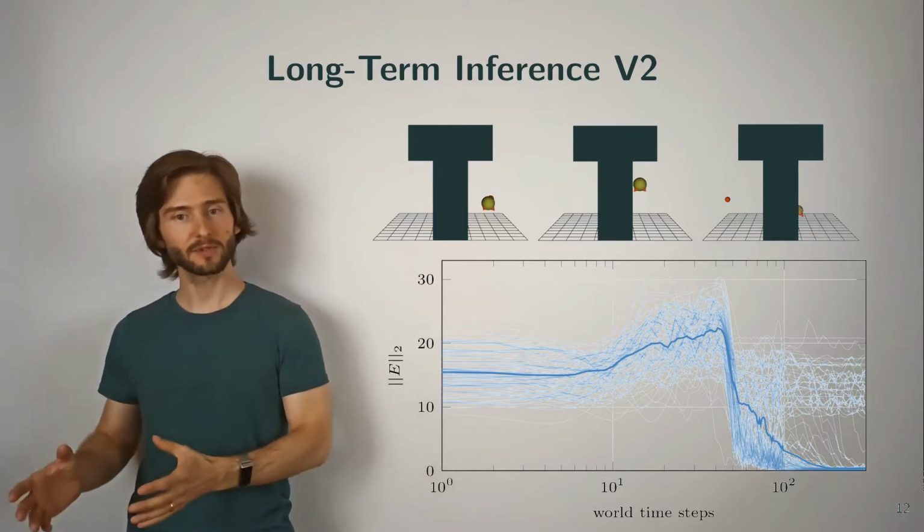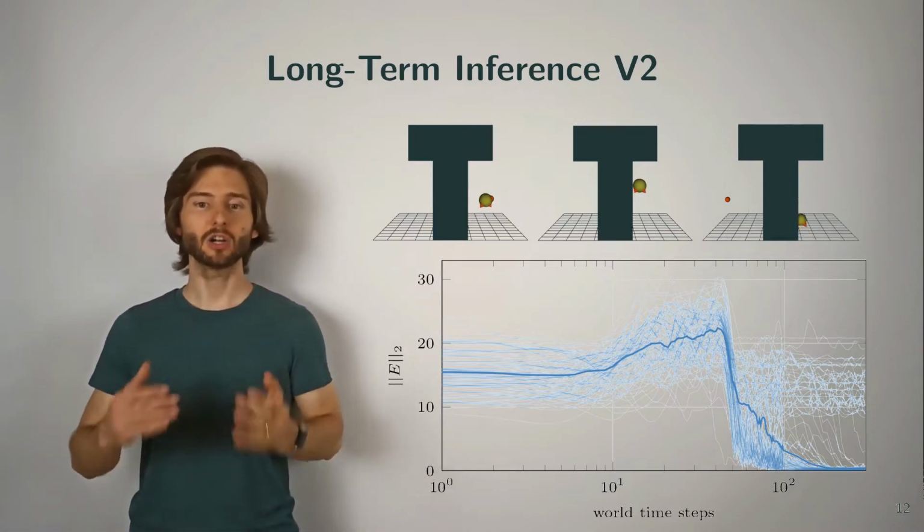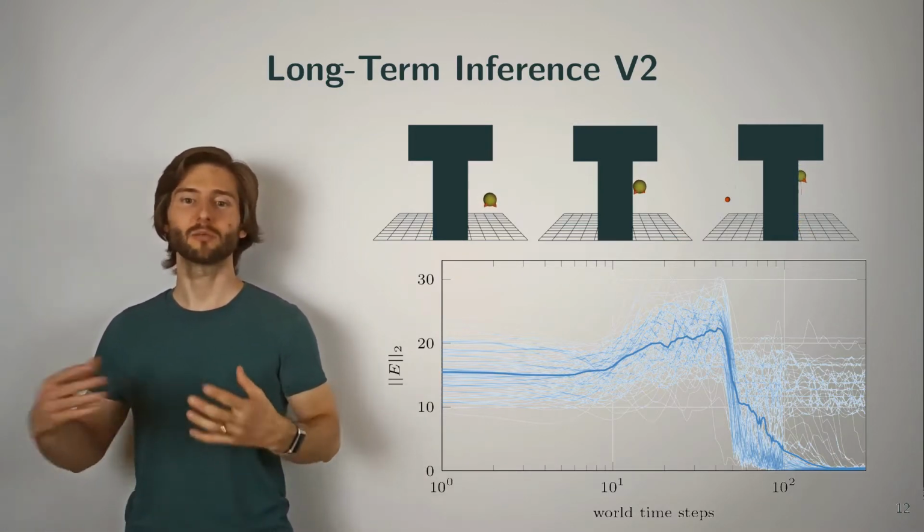Overall, we could show that short and long-term inference is not only possible with recurrent spiking neural networks, but short-term inference is also possible in a more biologically plausible way.